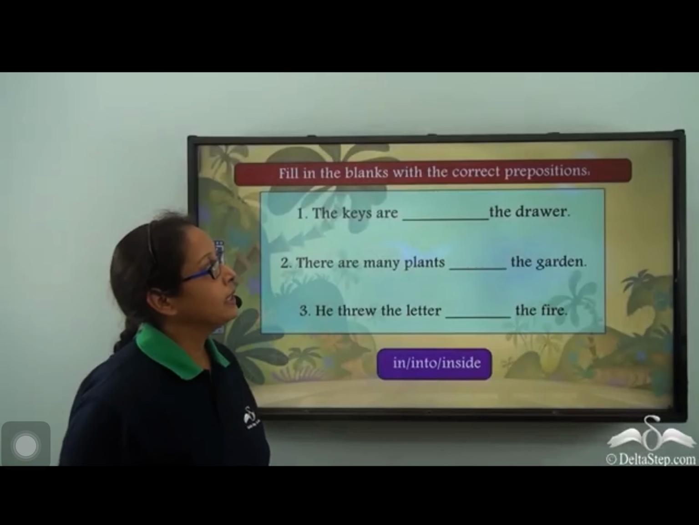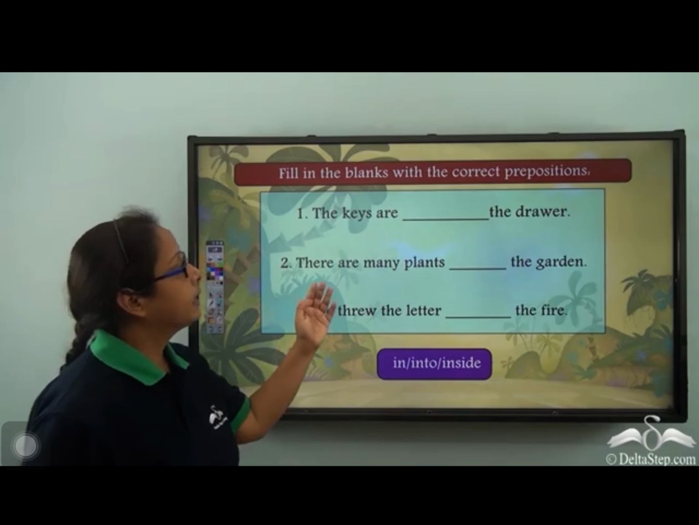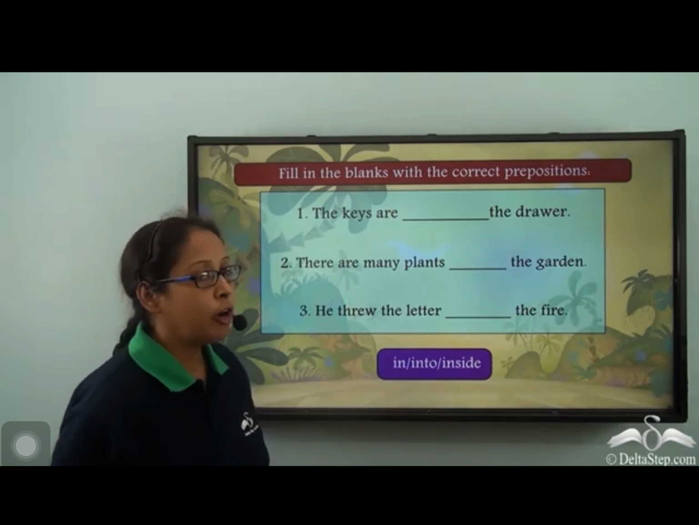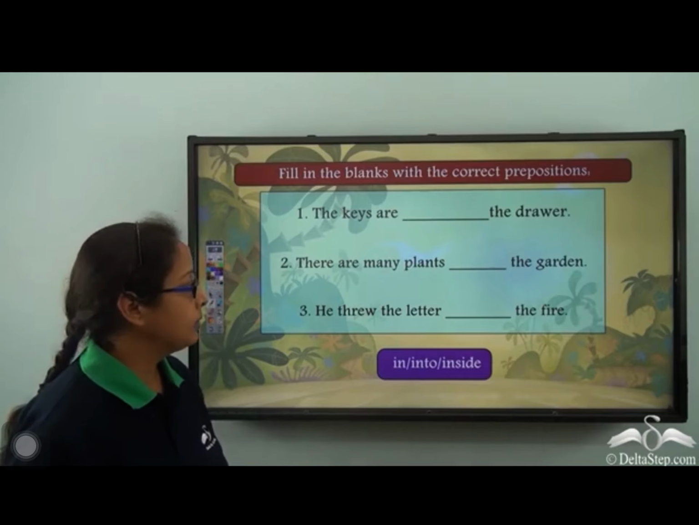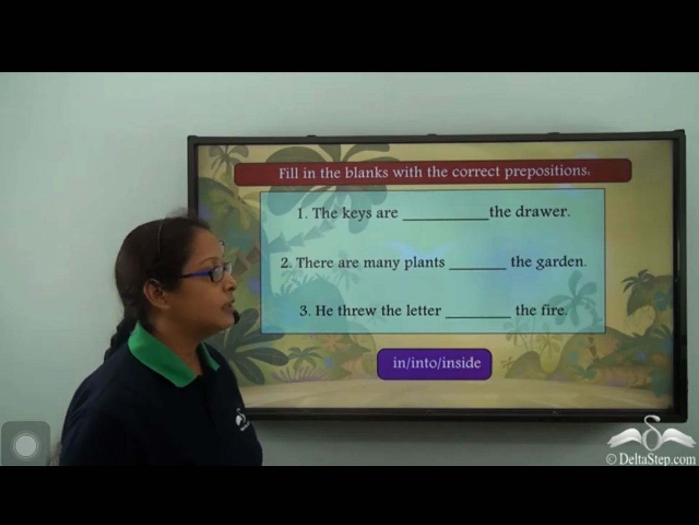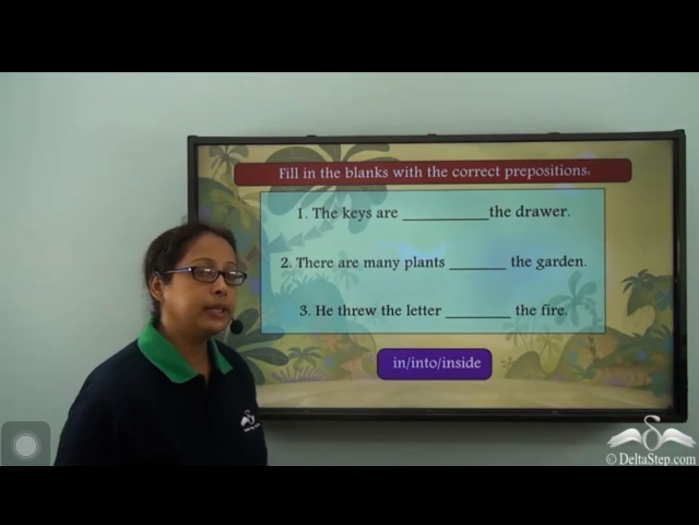Fill in the blanks with the correct prepositions. The keys are dash the drawer. There are many plants dash the garden. He threw the letter dash the fire. And the options are in, into, inside.